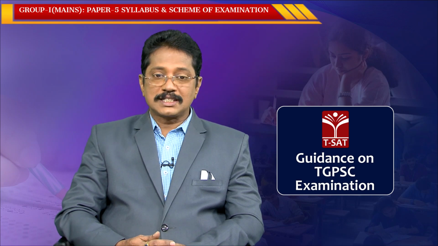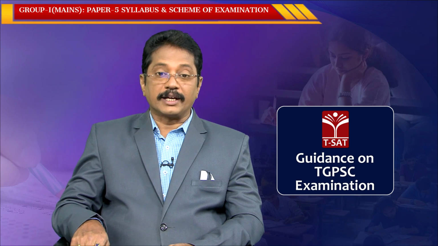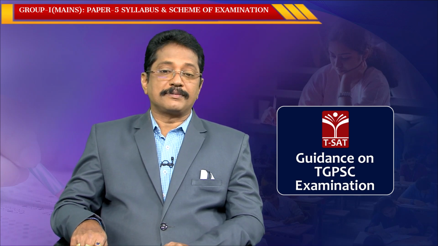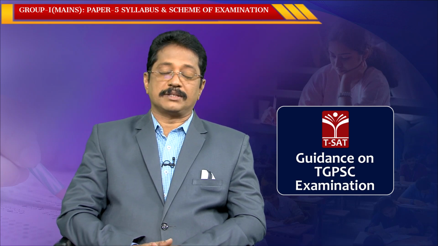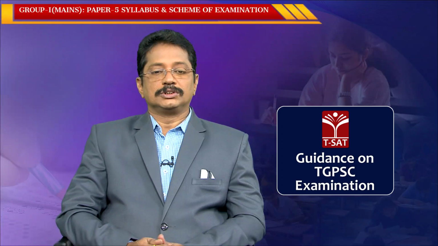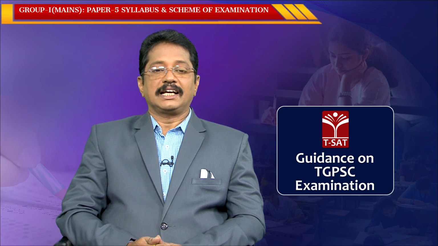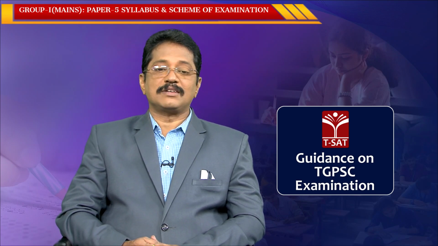Now I am going to discuss what the syllabus is and how you are going to prepare. Here in Paper 5, as I said, we have science and technology and data interpretation. In science and technology, the role and impact of science and technology will be given. The second one is modern trends in application of knowledge of science. And the third one is data interpretation and problem solving. So we have 3 sections, each section carries 50 marks, so 3 fifties are 150 marks.